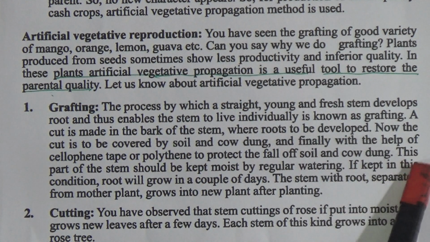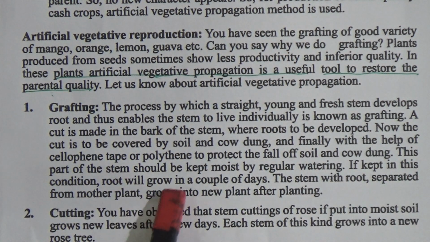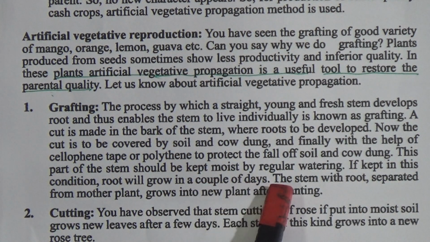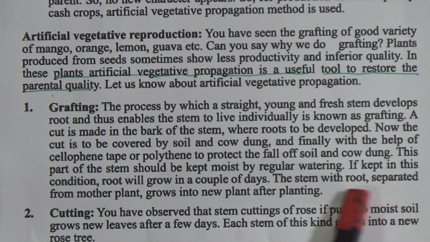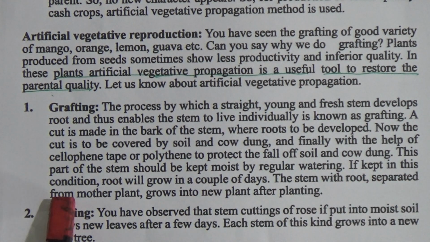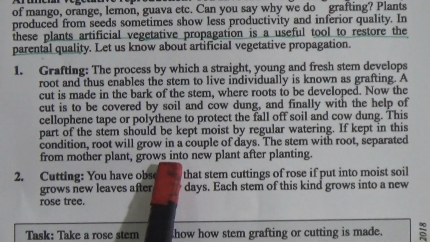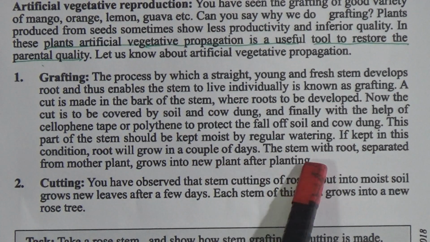If kept in this condition, roots will grow in a couple of days. The stem with roots separated from the mother plant will grow into a new plant after planting.